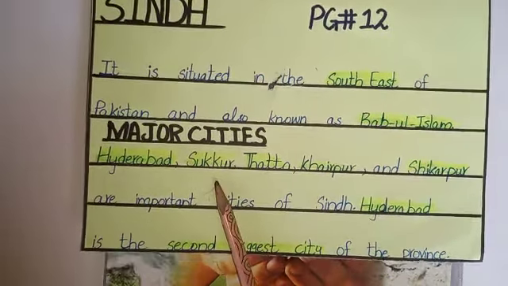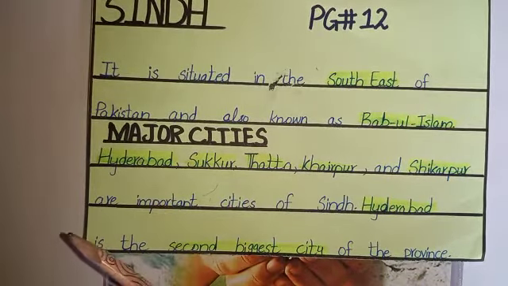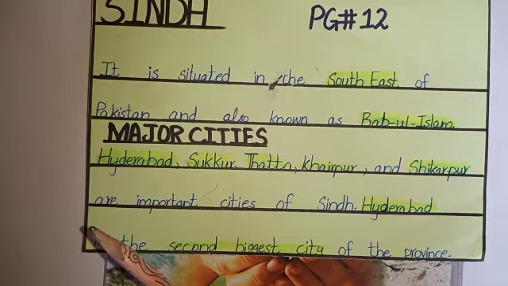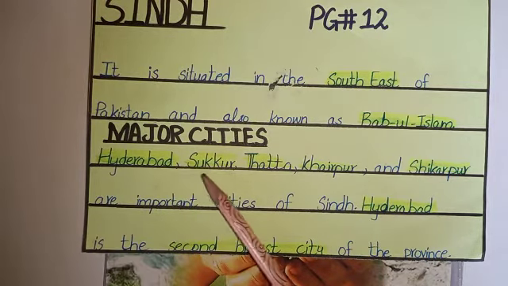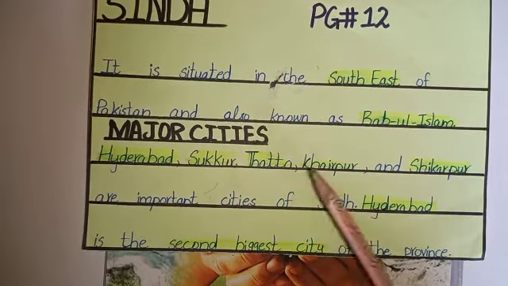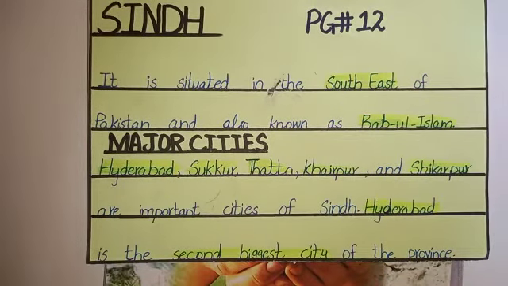Major cities. There are some major cities in Sindh: Hyderabad, Sakkar, Thatta, Khairpur and Shikarpur. These are important cities of Sindh. Hyderabad is the second biggest city of the province Sindh.